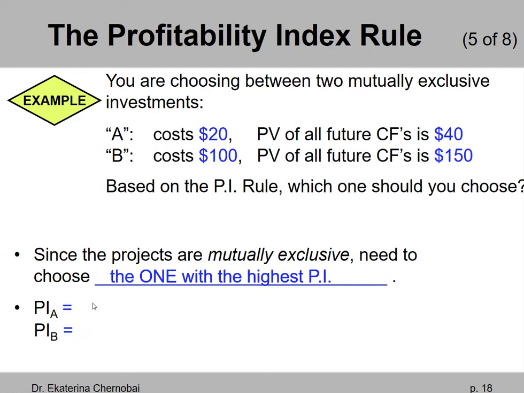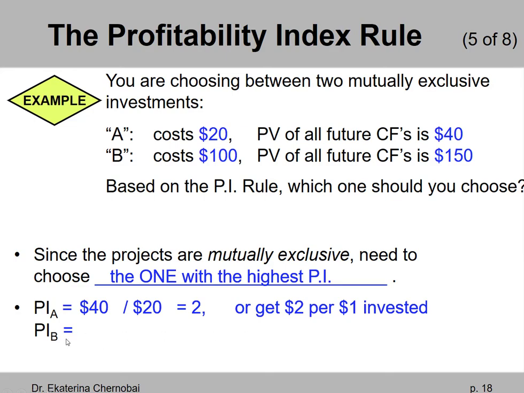Next, let's calculate the profitability index for each project. For project A, following the calculation of the PI index, we need to take $40, the money we get in the future, and divide by $20, the money that would be invested today. We get 2. It means you double your money. For every $1 invested today, you get $2 back, right? So you get an extra dollar on every dollar invested.